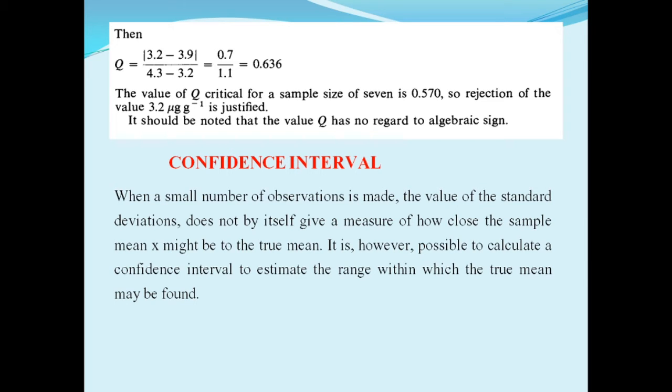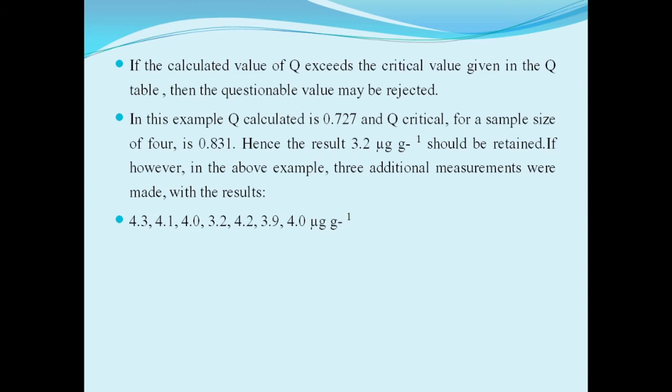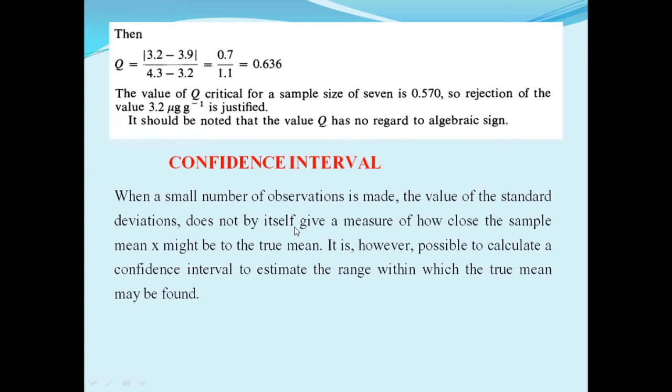Here the number of observations, that is the number of samples, is 1, 2, 3, 4, 5, 6, 7. The value of Q critical for a sample size of 7 is given as 0.570.